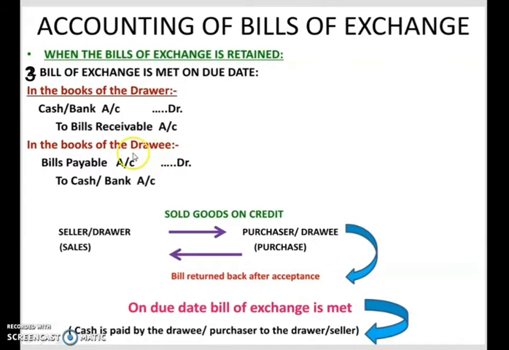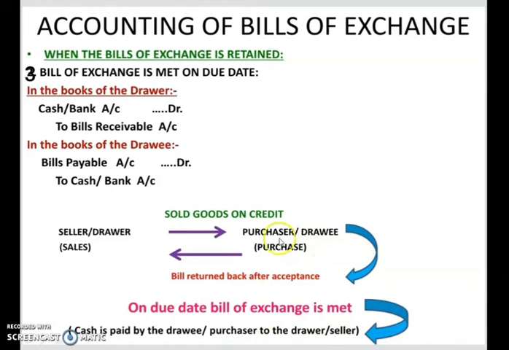The third journal entry. The third case is when the bill of exchange is met on due date. On due date means what? On the date of maturity, the bill amount is received. So the drawee is making payment of that bill. Okay, so what does that actually mean? On due date, the bill of exchange is met. What does that sentence mean? Cash is paid by the drawee or the purchaser to the drawer or the seller.